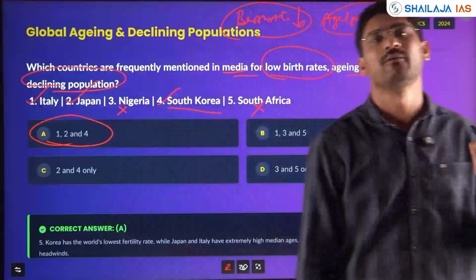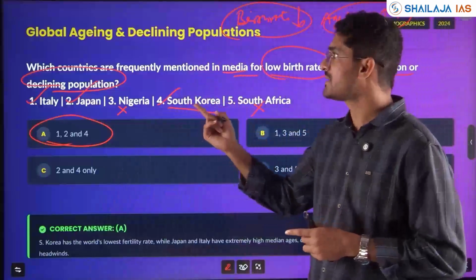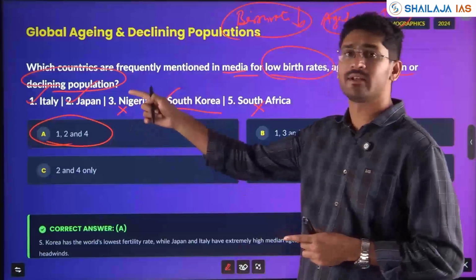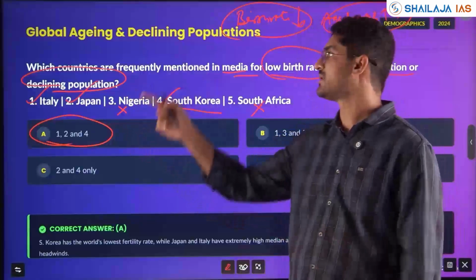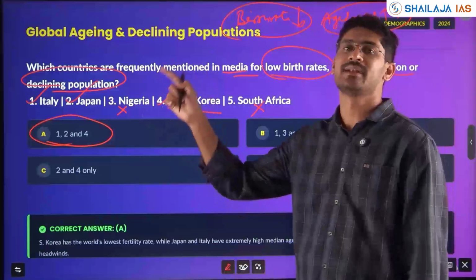Asked in 2024. With respect to TFR, a question was asked. Again with respect to TFR linked with demographic transition in the population with respect to countries, questions have been asked.